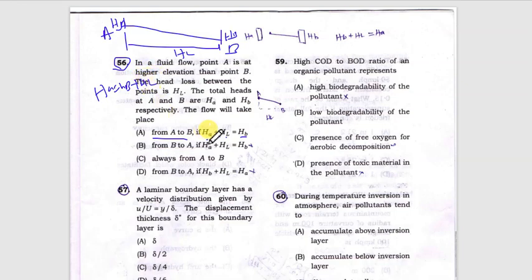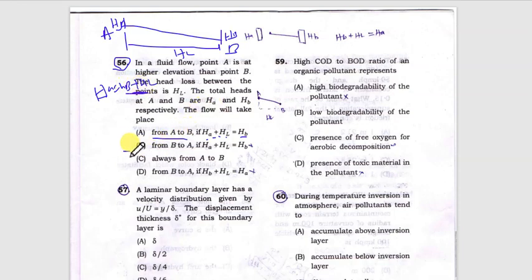So just remember, for flow to happen from point A to point B, HA would be equal to HB plus HL, right?